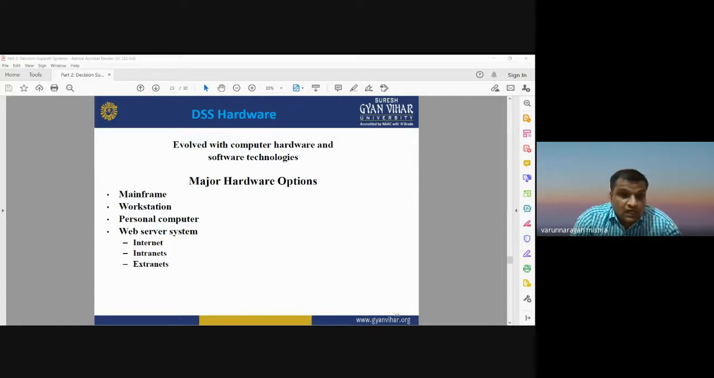The major hardware options for decision support system are mainframe computers and workstations, which are highly configured computer systems. You can also use personal computers and laptops for making any decision support system. It also supports different web server systems like internet and extranets. So these are some hardware requirements for making any decision support system, that is DSS.